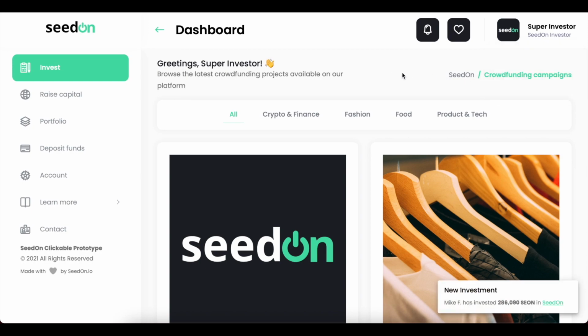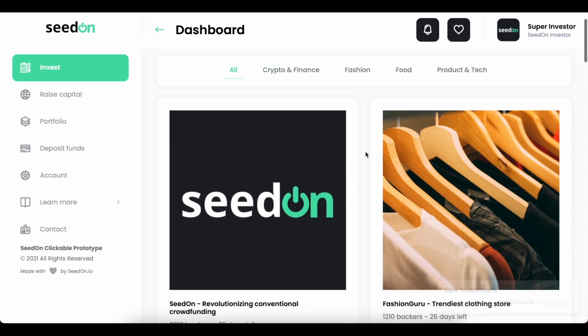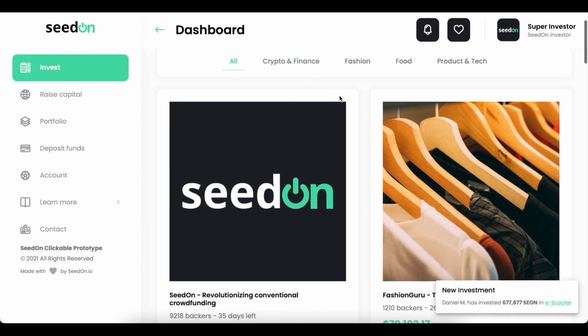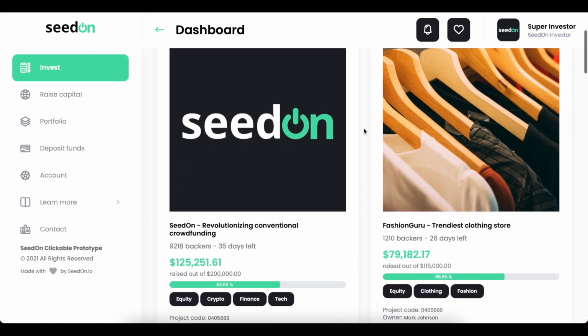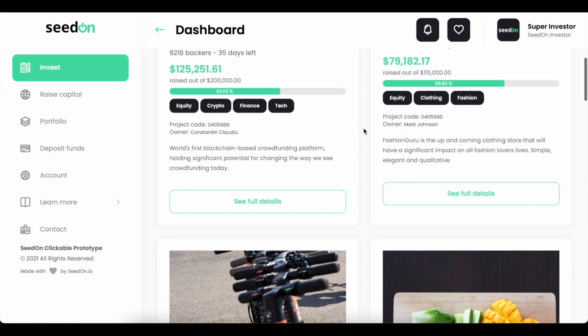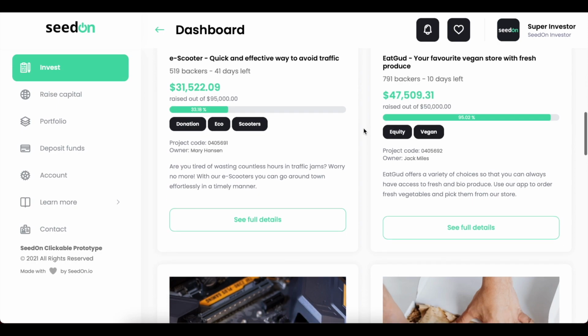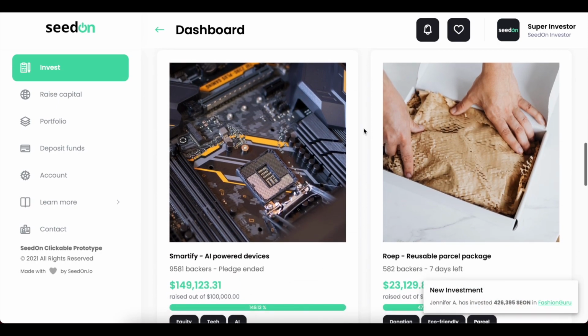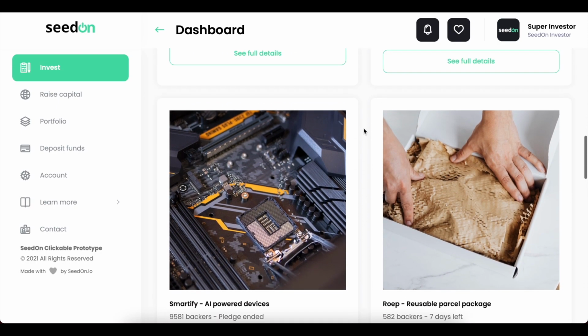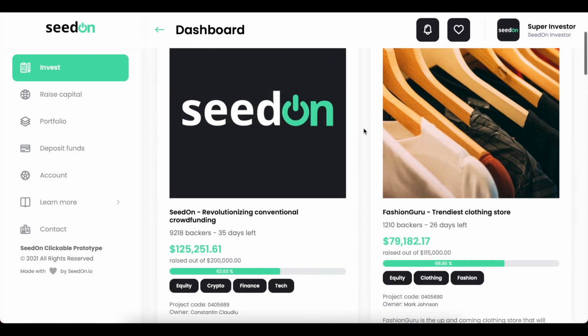So here in the main screen on top we have the tabs. These tabs represent the categories available in SeedOn, so you can filter the startups according to the category. Right now we are on all. If you scroll down we can see all projects from all categories. Those are the ones listed here on SeedOn. These are the few that we have right now just for demonstration purposes. Let's go back on top.